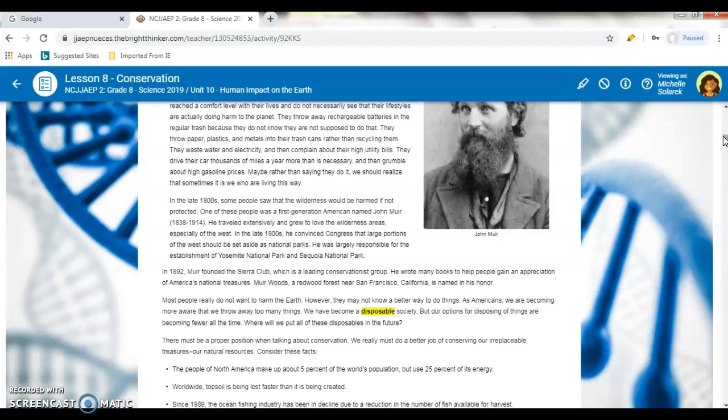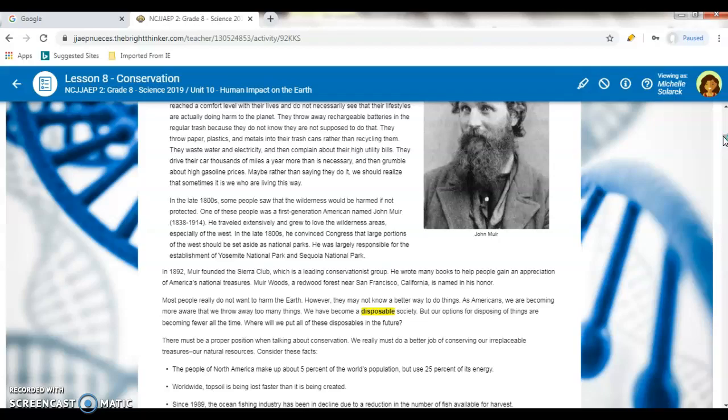In the late 1800s, some people thought that the wilderness would be harmed if not protected. One of these first-generation Americans, named John Muir, traveled extensively and grew to love the wilderness areas. In the late 1800s, he convinced Congress that large portions, especially in the West, should be set aside as national parks.